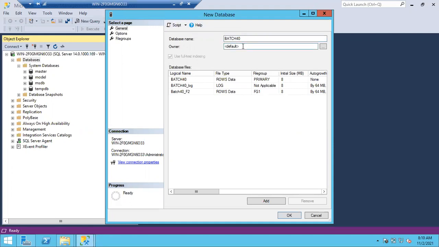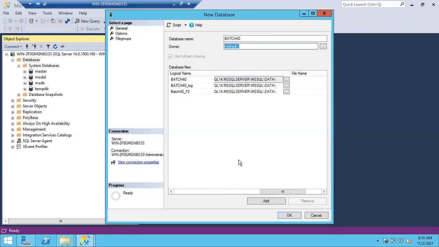One more object is owner. By default, every object will have an owner. Is file name optional or mandatory? Logical name is mandatory. File name is also mandatory, but no need to give it; we don't give file names manually.